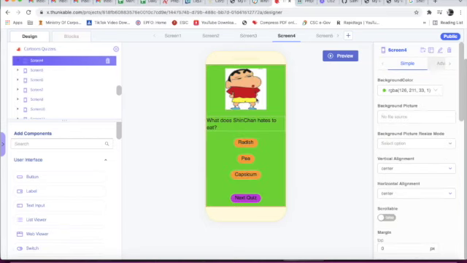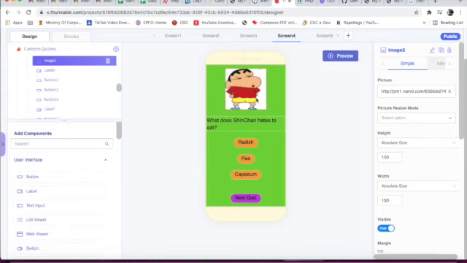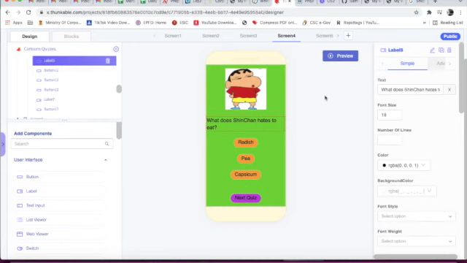Now this is next quiz. So here this is image 2, ID is image 2, and I have already told you how to take an image. So I have taken this Shin-chan's image and I have copied the image address and pasted it here. And below the image we have taken label 5. Text is what does Shin-chan hate to eat?